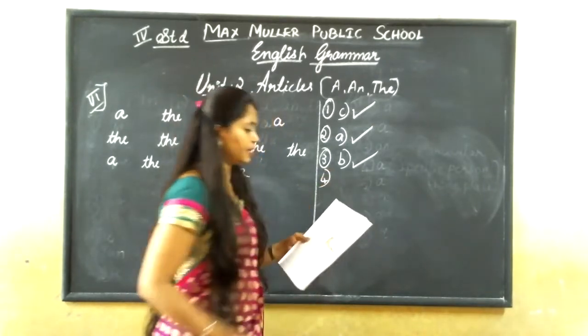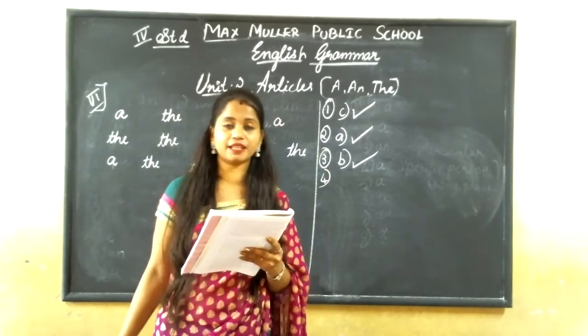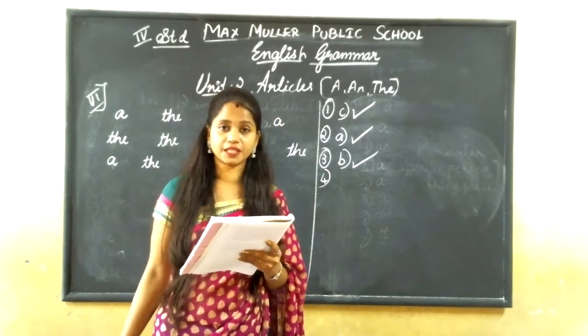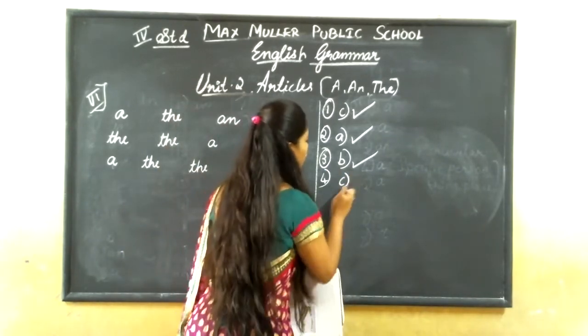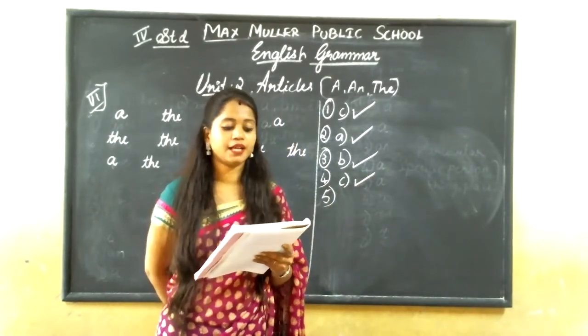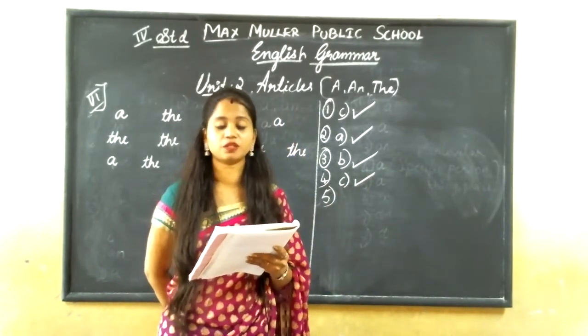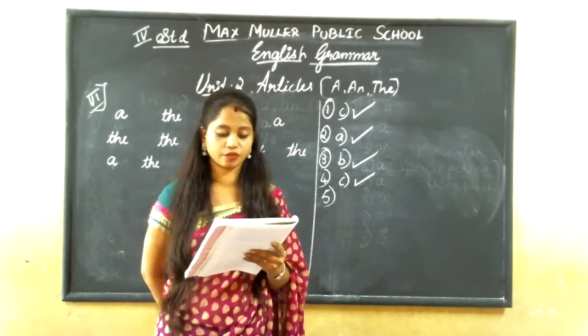Mr. Sen is the manager of the Taj Hotel. Mr. Sen is manager of Taj Hotel. Mr. Sen is manager of the Taj Hotel. It is option C. Now fifth one. The Indian Ocean is to south of India. The Indian Ocean is to the south of India.